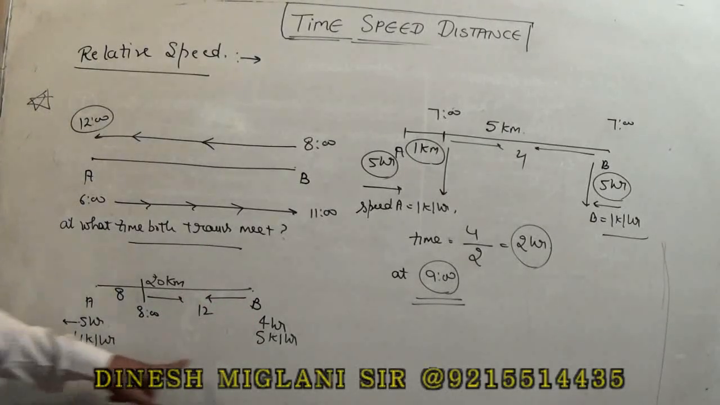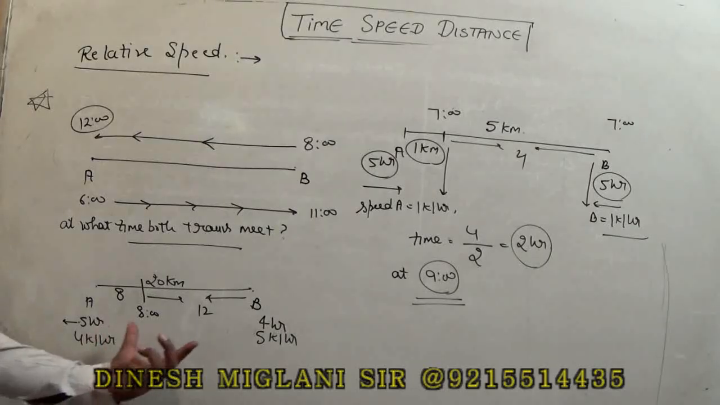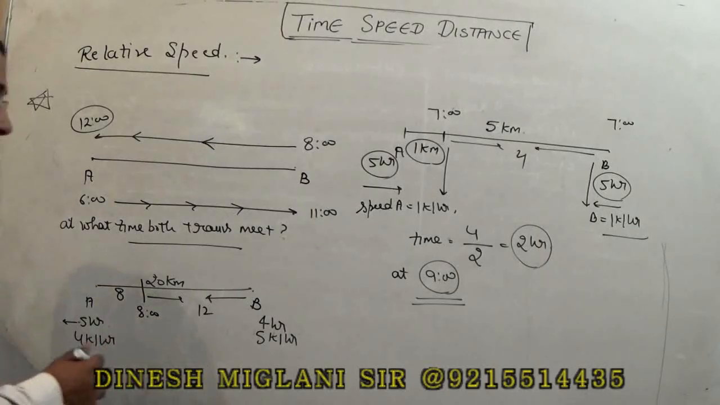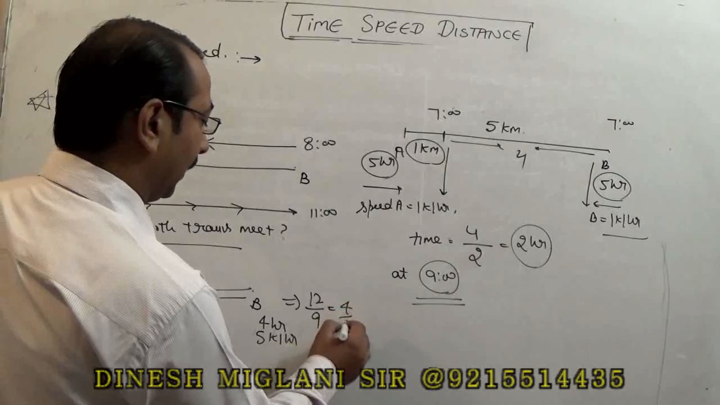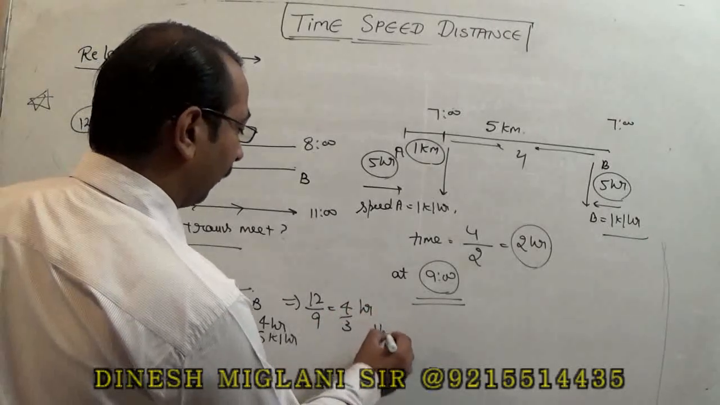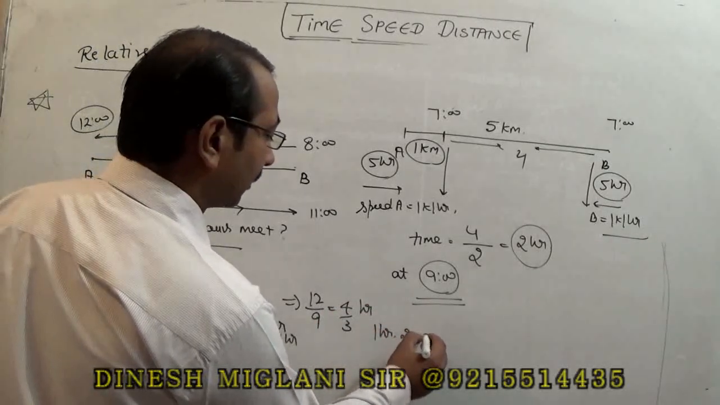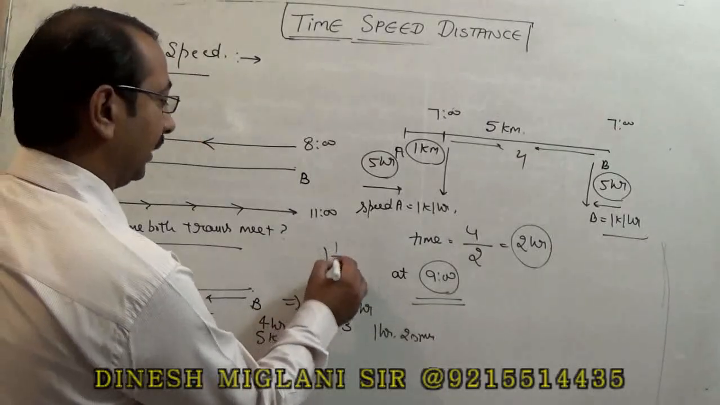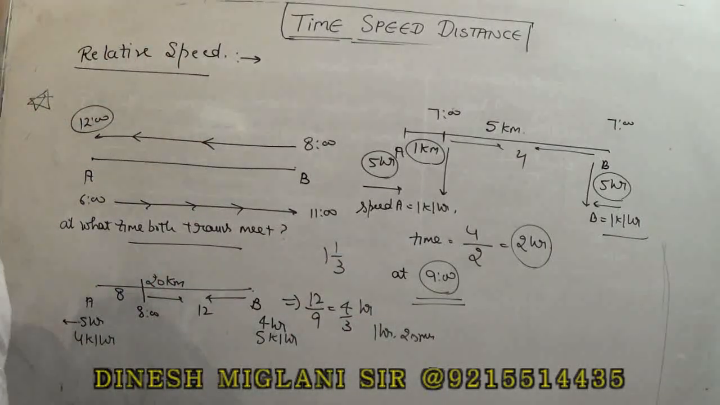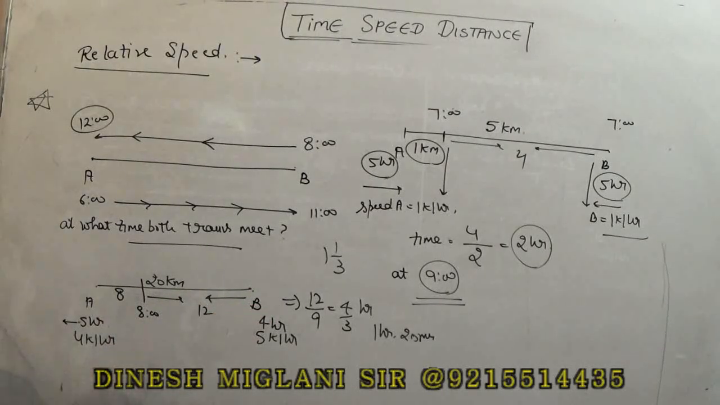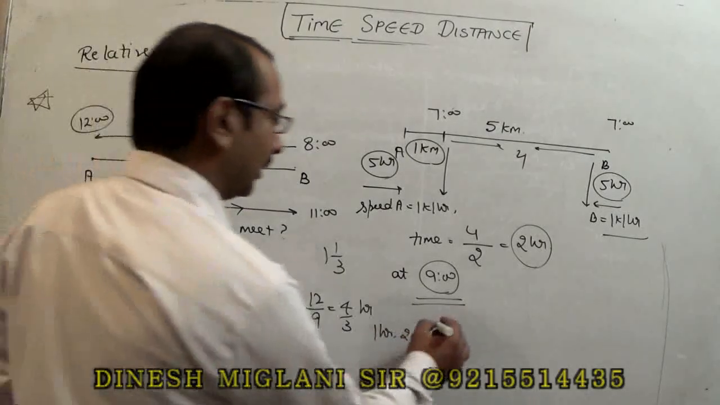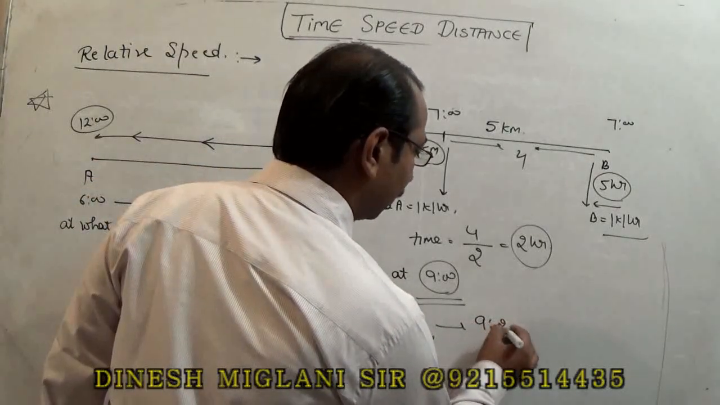Speed of this train is 4, this train is 5. So the relative speed would be 9. How much time will they take now? 12 upon 9, that is 4 by 3 hours, or I can say 1 hour and 20 minutes. Because 1 hour is complete and 1 by 3 hour is taken as 20 minutes. So they take 1 hour and 20 minutes from 8 o'clock. It means their meeting time is 9:20. That becomes your answer.